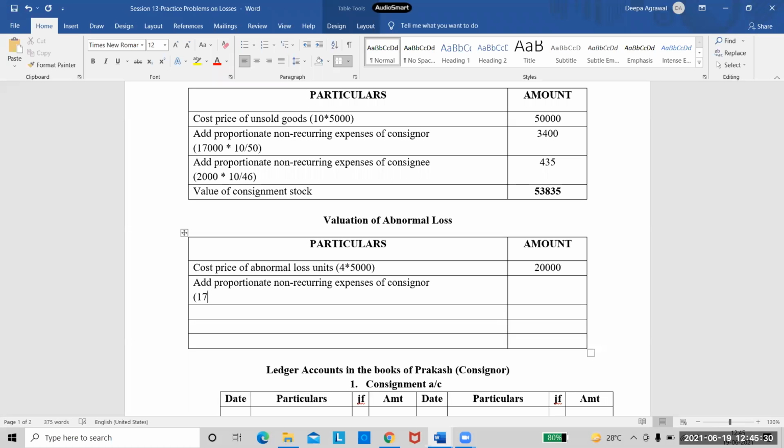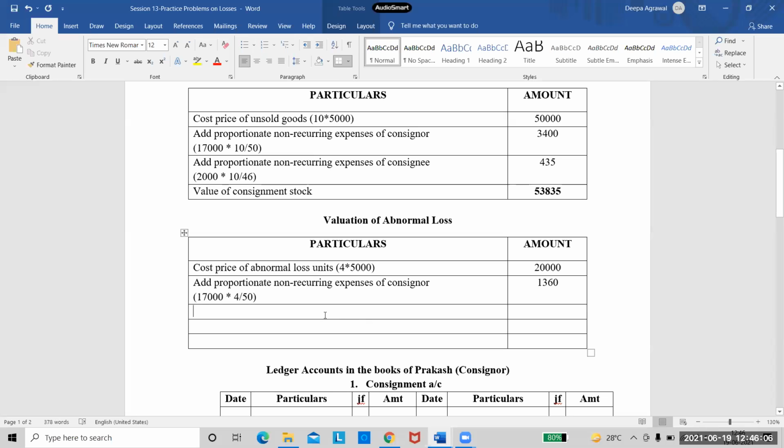17,000 into 4 by 50. That's the same thing which we took above, right? Okay. So I will get the same amount, 3,400. No, ma'am, it's 4 by 50. I'm sorry. So tell me the amount here. 17,000 into 4 by 50. I'm getting 1,360. Okay. And do I take the proportionate expenses of consignee also?